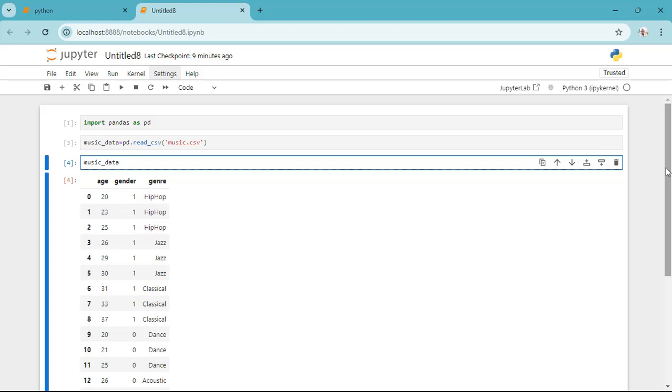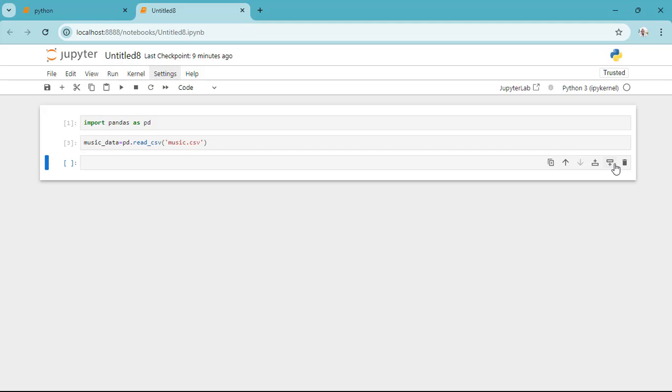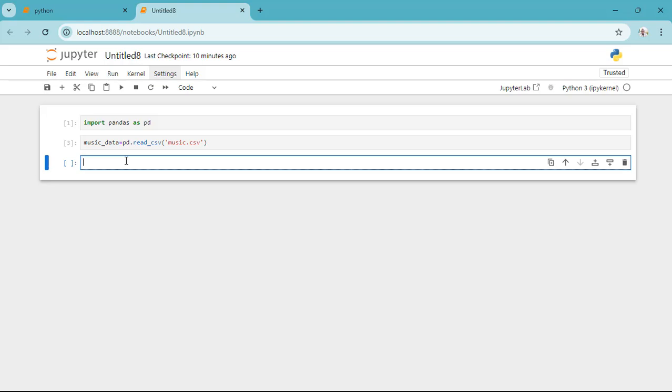For that case, I'll skip the bit of cleaning the data and move forward to splitting our data into two separate data sets. So the first data set is going to have two columns. So that is the training set, or the input variables, or you can call it the X variables. Okay, so our input set is going to be the age and the gender. So this is going to be our X variable.